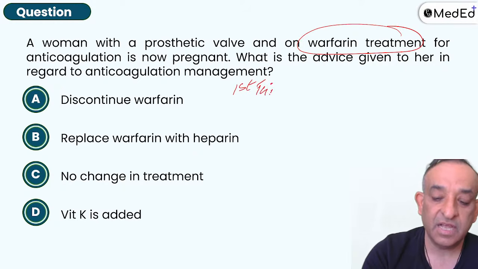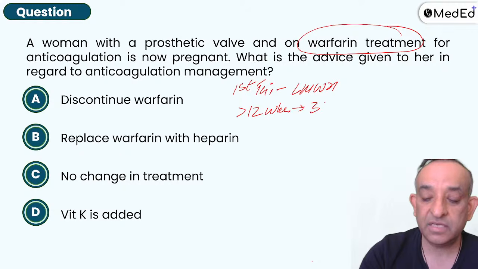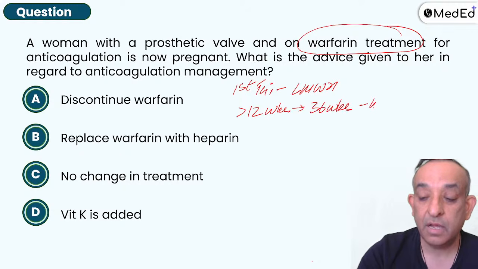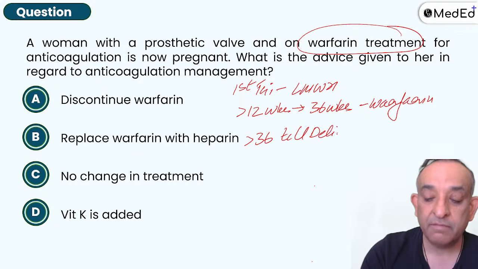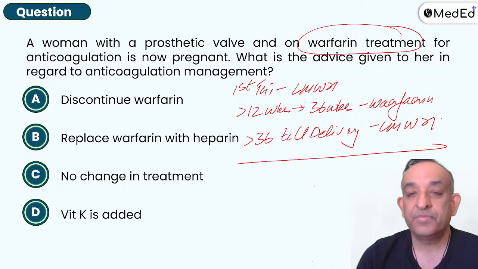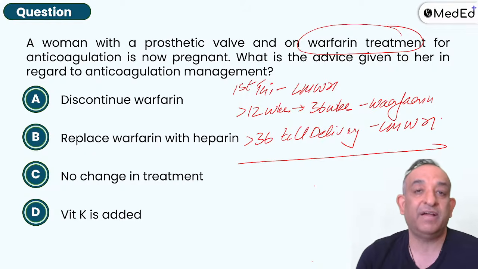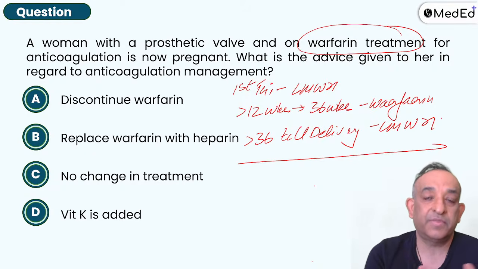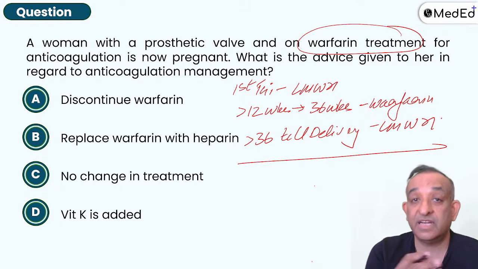In the first trimester, that is till 12 weeks, I will keep her on low molecular weight heparin. After 12 weeks, we will start the warfarin till 36 weeks. Yes, I will give her the warfarin. And again, after 36 weeks, till delivery is planned, we can give the low molecular weight heparin again. Why? Because warfarin has much better anticoagulation action, and the INR can be kept around 2.5 to 3 easily, and we can get the desired results.